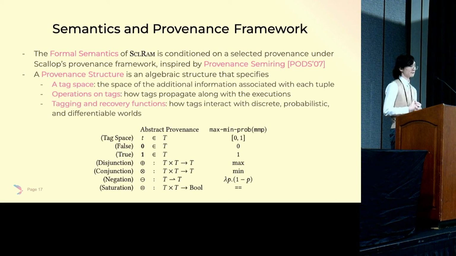In order to define the formal semantics of Scallop, we define it on Scallop RAM, which is actually conditioned on a selective provenance under Scallop's extensible and customizable provenance framework. In short, a provenance structure is an algebraic structure that specifies some tag that can be associated with the execution. In particular, we have the tag space T defining the domain of some extra bit of information associated with the data being processed by Scallop.